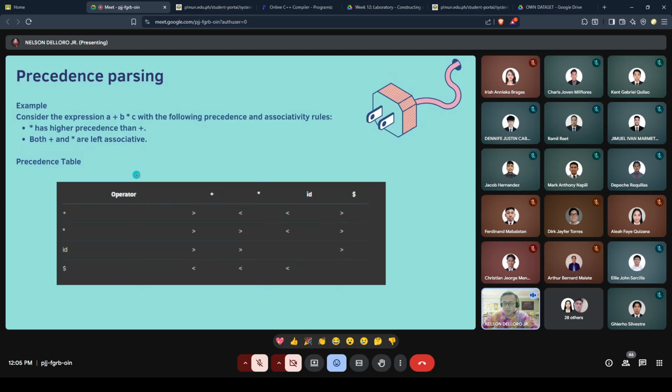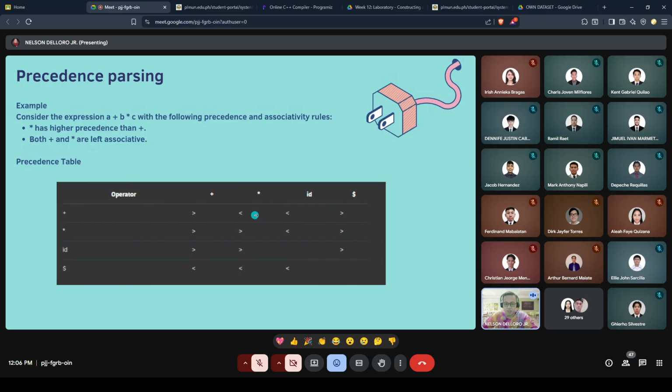So for example, ang precedence table natin dito po. For addition to addition, it is higher po, so this is a greater than. Addition to multiplication is less than. Addition to ID is less than, and on the dollar sign, addition is greater than po. For multiplication to addition, it is greater than.